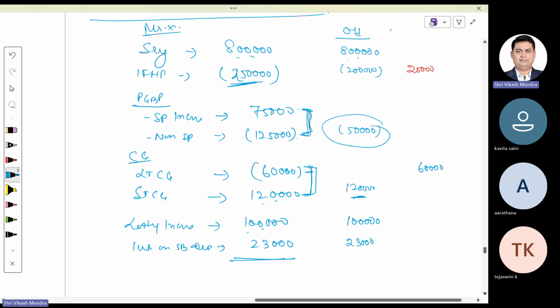Interest on saving bank deposit, again, it is taxable. So my total income after considering all these things is 8 lakh minus 2 lakh minus 50,000 plus 1 lakh 20,000 plus 1 lakh and plus 23,000. So it would be 7 lakh 93,000. Done.